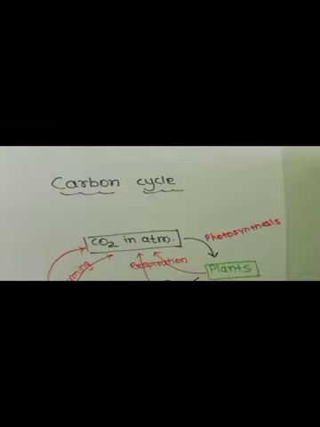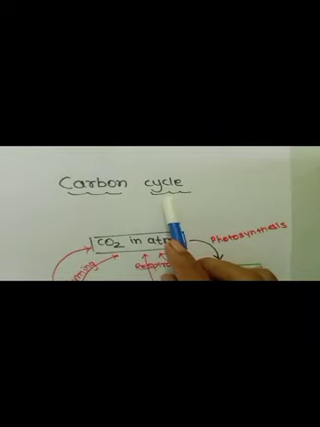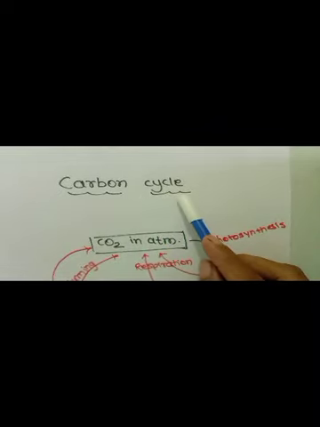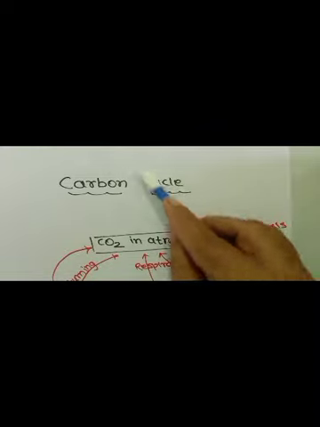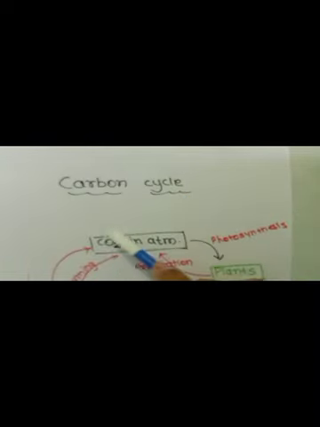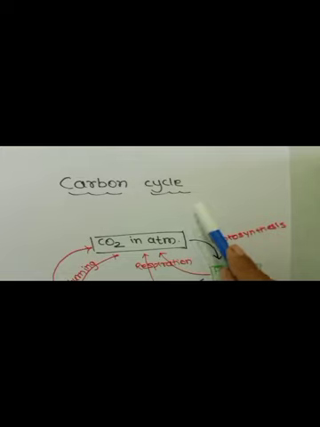Hello students, let us begin with the first biogeochemical cycle, that is the carbon cycle. Now the circulation and recycling of carbon from the atmosphere to living organisms and, after their death, back to the atmosphere is called the carbon cycle.